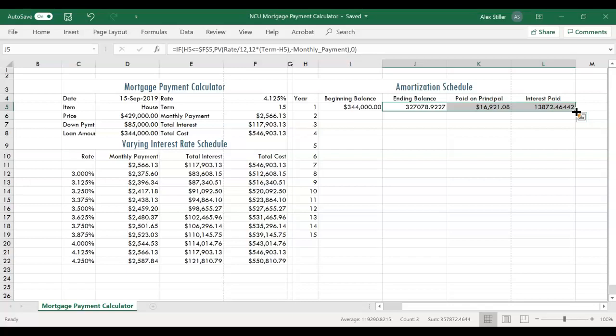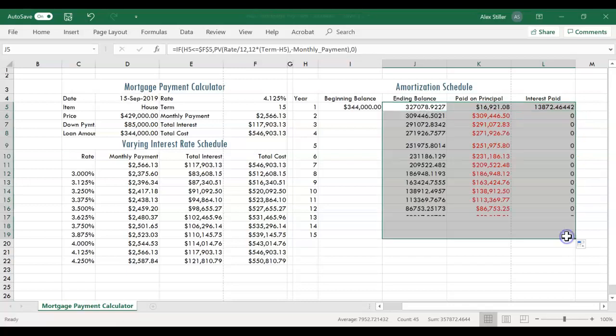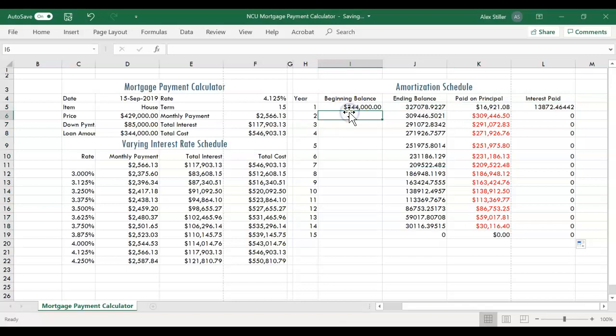Step 2, select cell I6 and type equals J5 as the cell entry. In other words, the beginning balance for year 2 is going to be the ending balance after year 1. Then click the Enter button in the formula bar to display the ending balance for year 1 as the beginning balance for year 2.